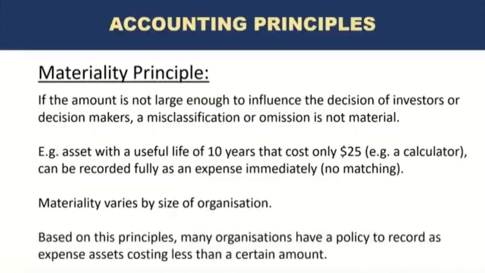Based on this principle, many organizations have a policy to record as expense assets costing less than a certain amount. So you will see very often that many organizations have an amount identified already, for example, let's say $5,000. A company may have a policy that any amount less than $5,000, even though the nature of that item is an asset, an asset which has a useful life of more than a year, still for accounting purposes, will be recorded immediately. So the entire amount will be recorded as an expense in the month of purchase.